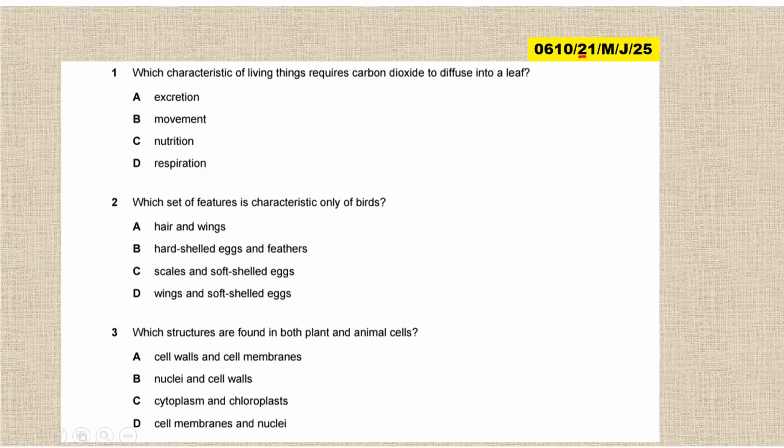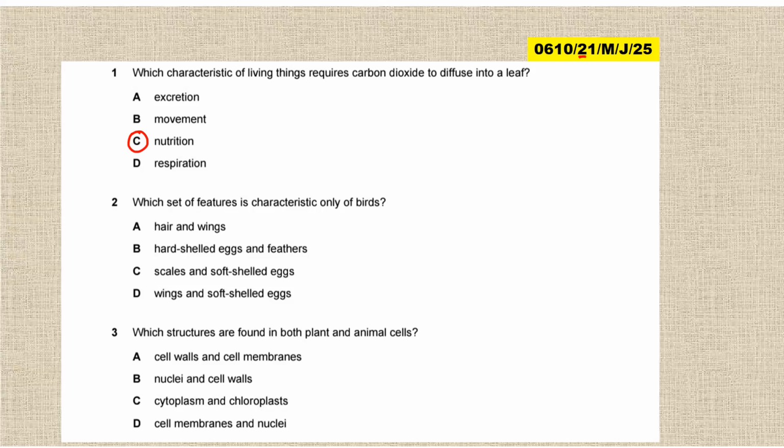Which characteristic of living things requires carbon dioxide to diffuse into the leaf? Now here, what you need to understand is that plants make their own food by photosynthesis. So the process by which organisms make their own food is called nutrition. I think you still remember from what we've discussed. So in other words, this part is nutrition, and the answer is C.